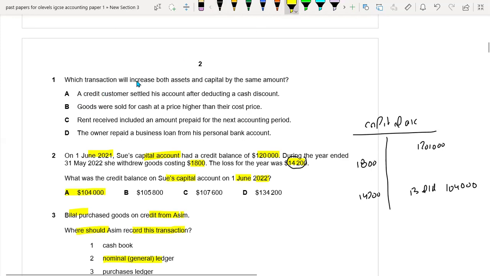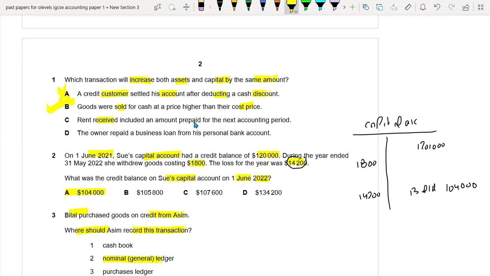Which transaction will increase both asset and liability capital by the same amount? Okay. Credit customer settled his account after deducting a cash discount. No, if the cash discount is deducted, then your capital account would not be increasing. Goods were sold for cash at a price higher than their cost price. Yes, because here your bank is increasing and also your capital is increasing, because you sold these goods at higher prices. Whenever the cost price is lower and the selling price is higher, your capital will be increasing and also your bank will be increasing. So B option is the right option.